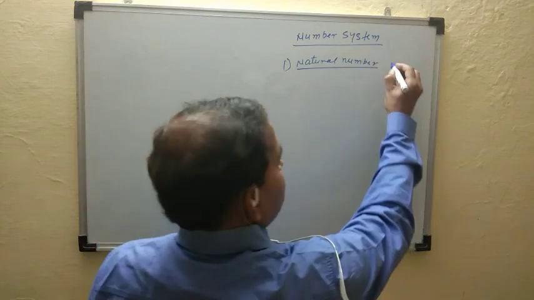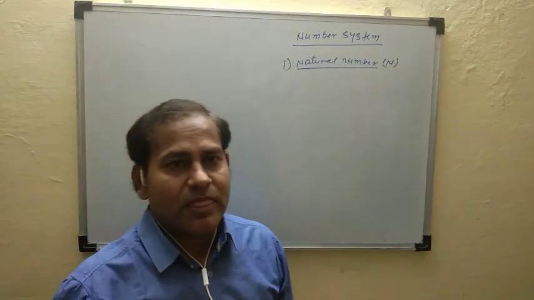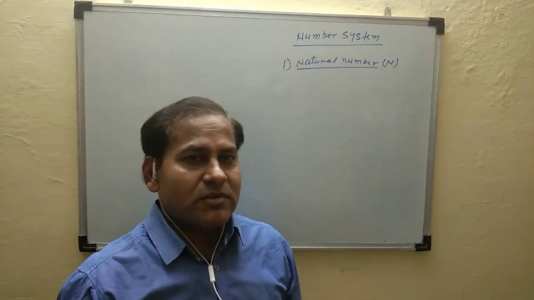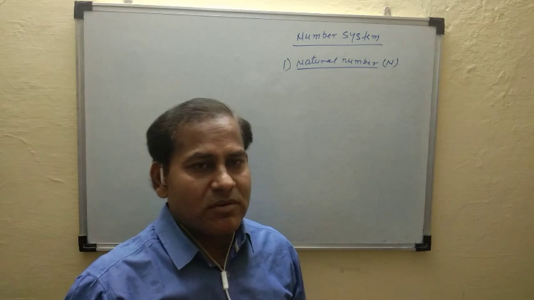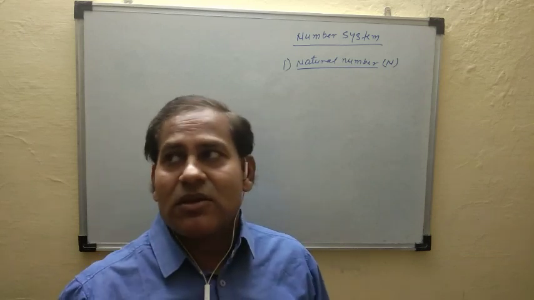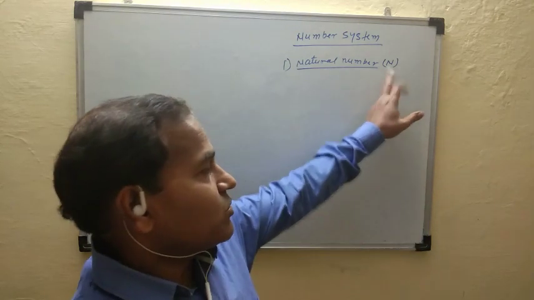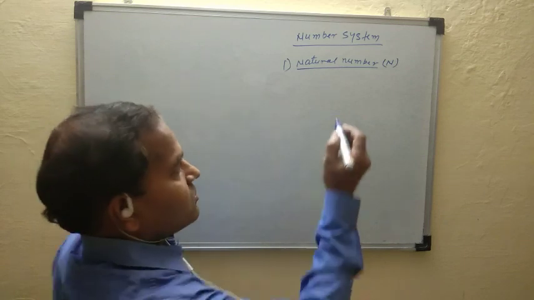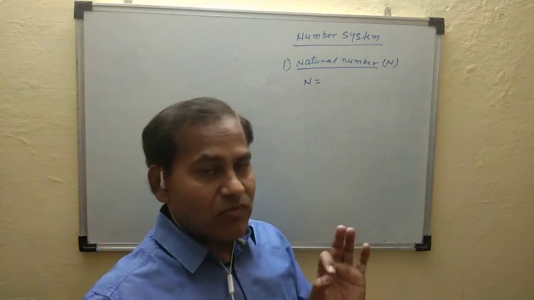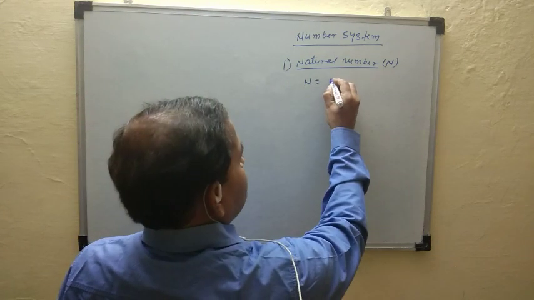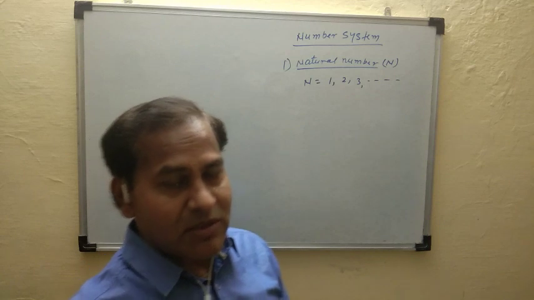Natural number is denoted by N. Write the definition: a counting number is called a natural number. You already studied this in class 8. N is the counting numbers, starting from 1. So N equals 1, 2, 3, and so on.